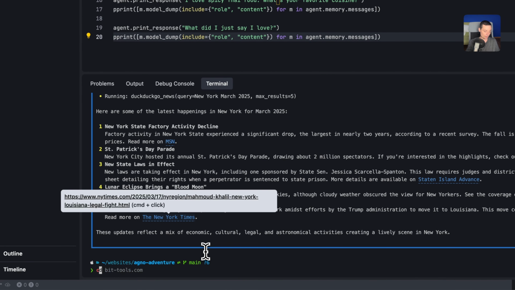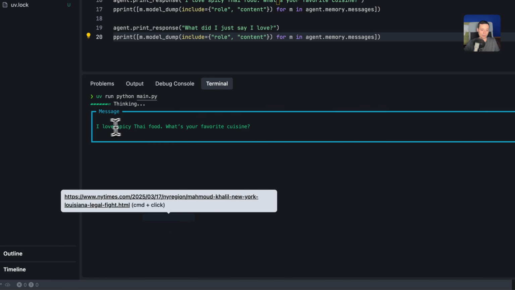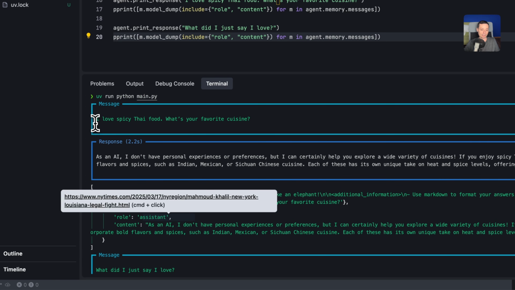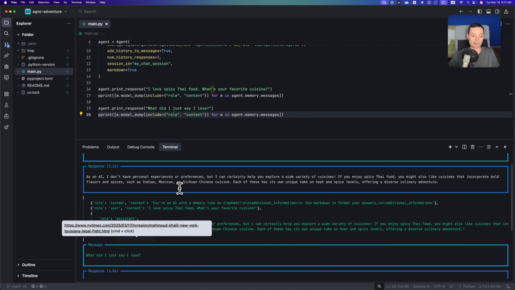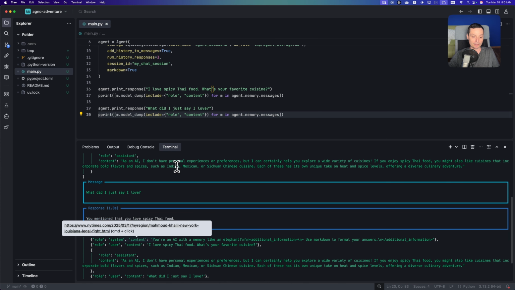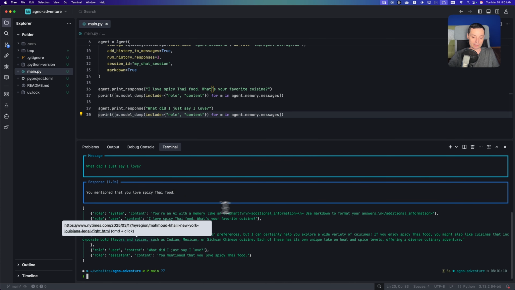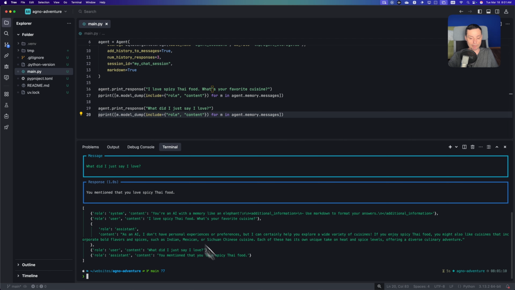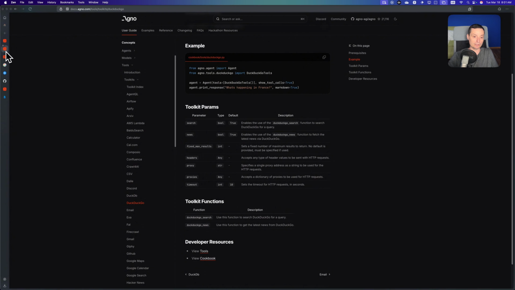It's easy to use. Let me clear this, and we are going to run this like this, and right now this should go and tell it I love the spicy Thai food. As an AI, I don't have personal experience or preferences, blah blah blah. In here you see that it added the message to the memory, and in here I've asked him again what did I just say I love, and it mentioned that I love spicy Thai food, and right now again it's saving this conversation in the memory. So like this, it's working with memory. If you want, you can go and check their documentation for more details.